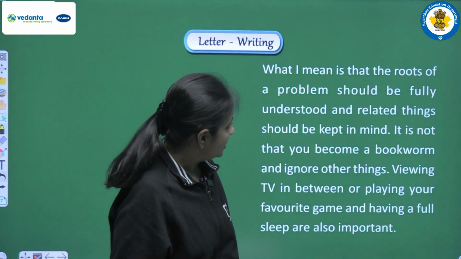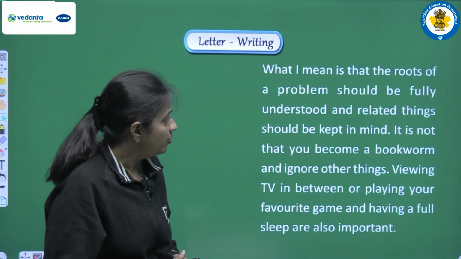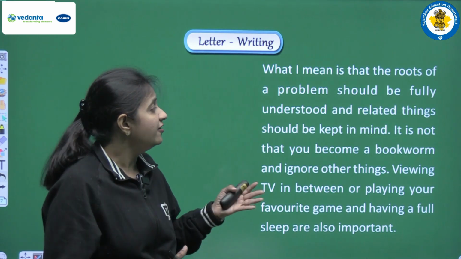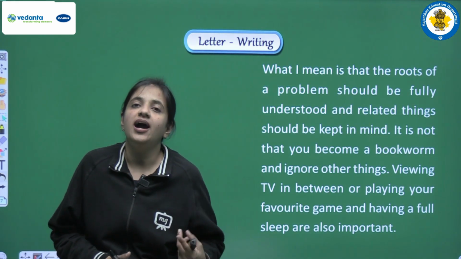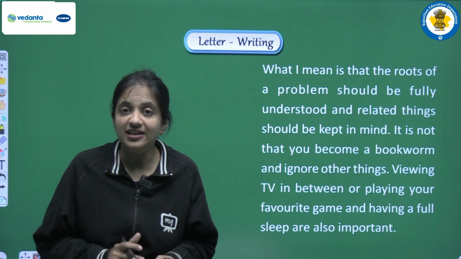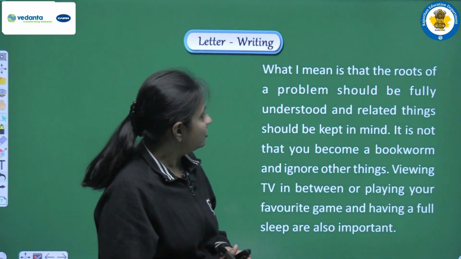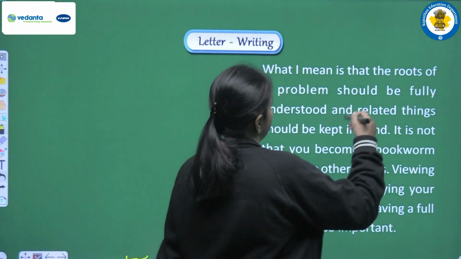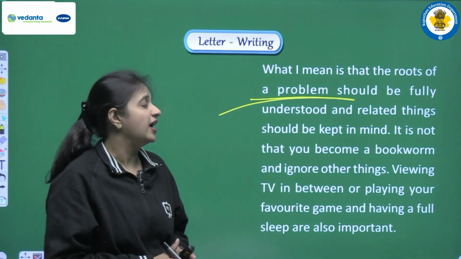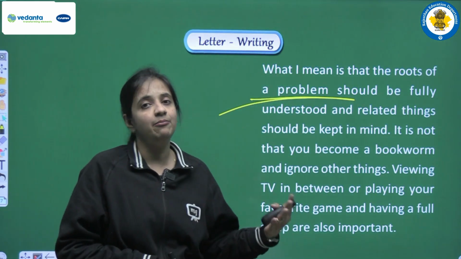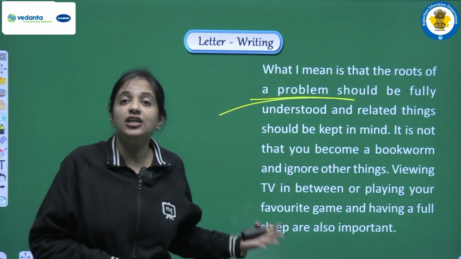What I mean is that the roots of a problem should be fully understood and related things should be kept in mind. So now next we are explaining this point. We are writing that what I mean is that the roots of any problem should be fully understood and related things should be kept in mind, because yes, this is the key of success.